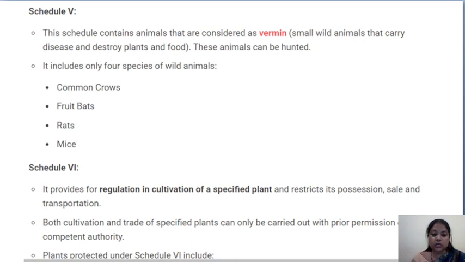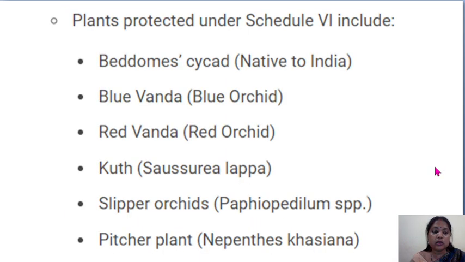Plants protected under Schedule 6 include, so let us see the examples. Here is the list: Beddome's cycad, which is native to India; blue vanda, which is one category of orchid; red vanda, the red orchid; kuth, meaning Saussurea lappa; slipper orchid, Paphiopedilum species; and pitcher plant.